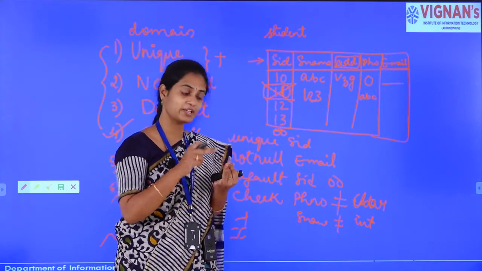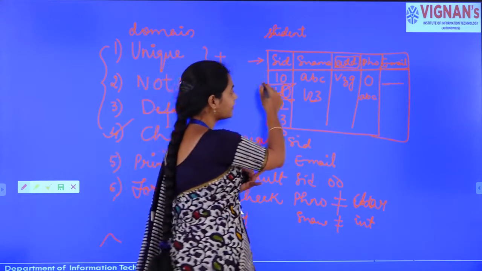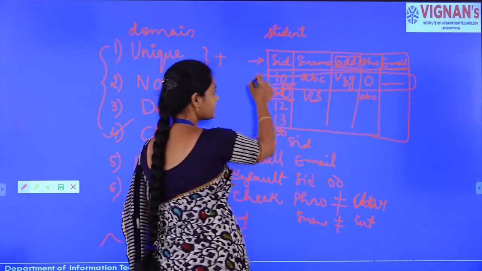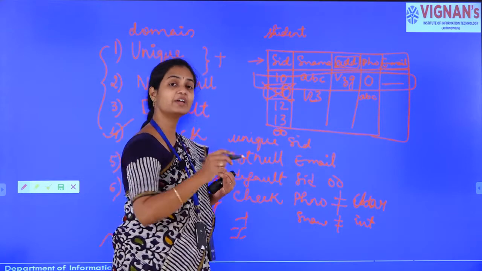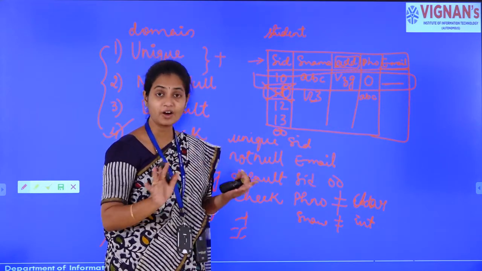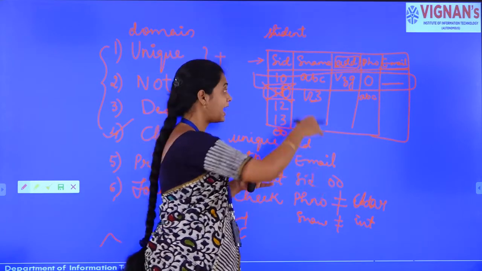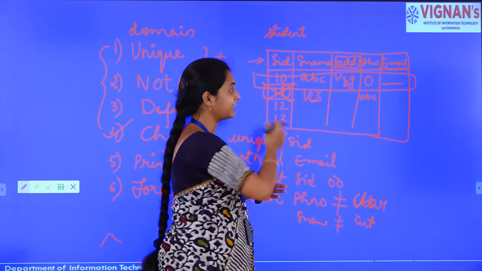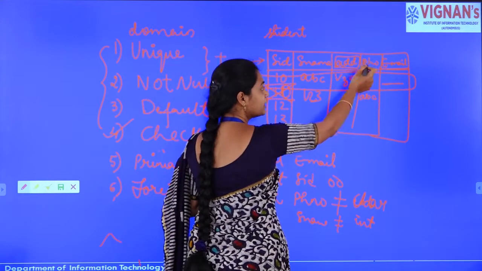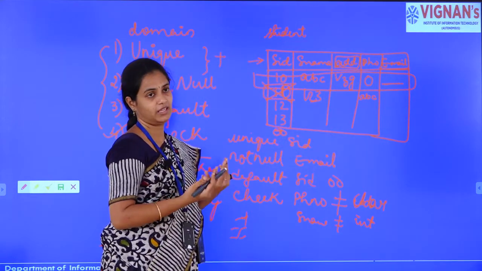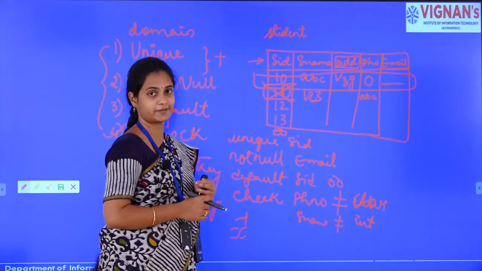We can mention the values and it is unique, but unique in the sense that you have to uniquely identify the whole tuple. What is a tuple? Here, this is the whole tuple. Using the value of this attribute, can we identify the whole tuple? No, you cannot identify the whole tuple. So, you need to take such an attribute as a primary key which can identify the whole tuple. So, with the phone number, can we identify? Even with the phone number also, we may not identify who this person is.